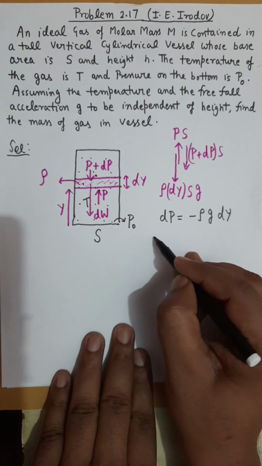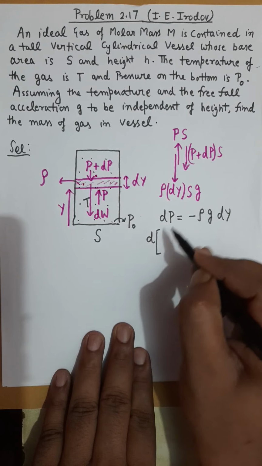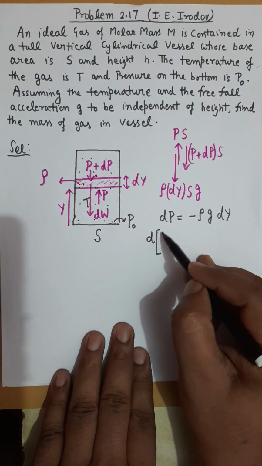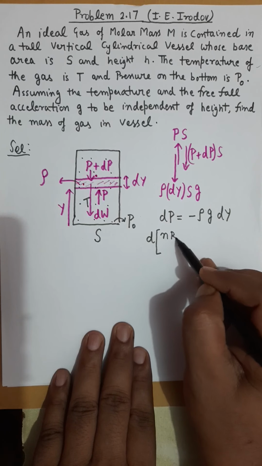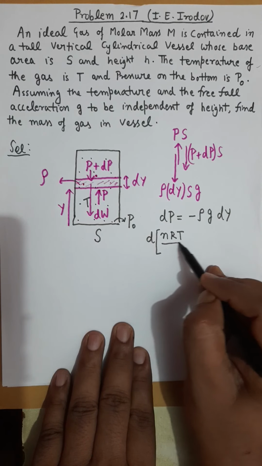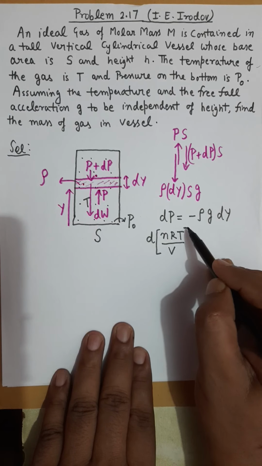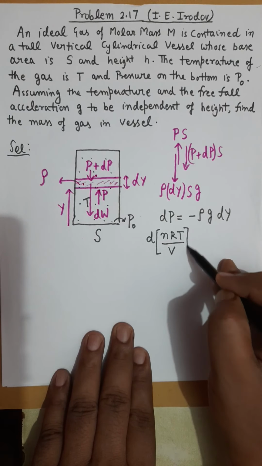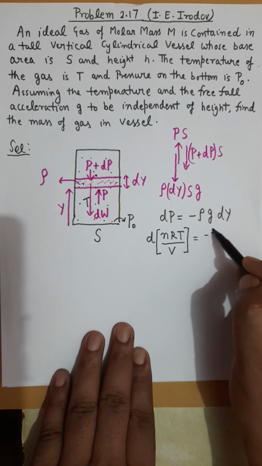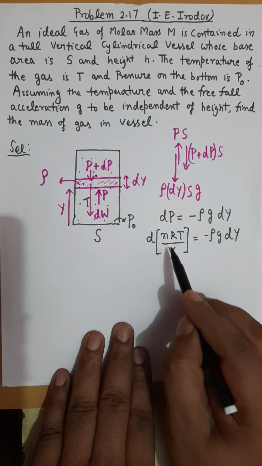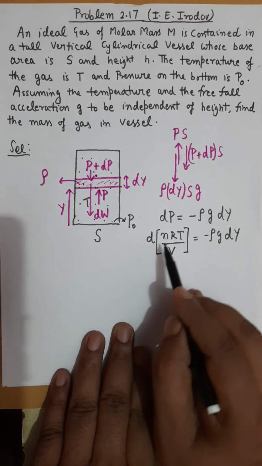From the ideal gas equation, we can replace this pressure P as nRT, where n stands for the number of moles, divided by volume. You can replace P as nRT over V. That is minus rho g dy now. Number of moles divided by volume, right?